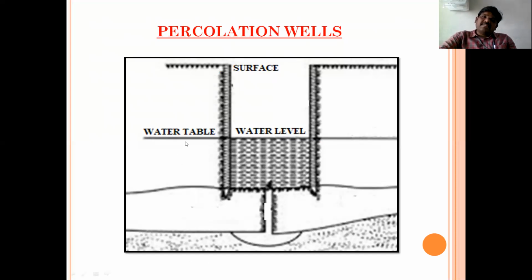And here is the water table. This is the water level. From here, this is the surface. From here you start digging the soil. Once you reach the desired depth, where you can observe the moisture content and sense the water level, you can stop digging. I said earlier that it depends on geological conditions.